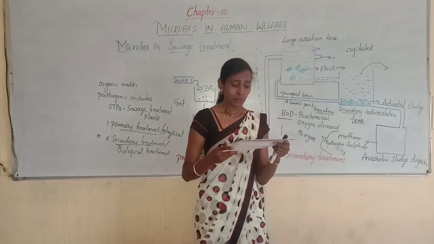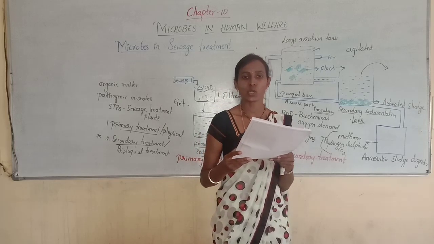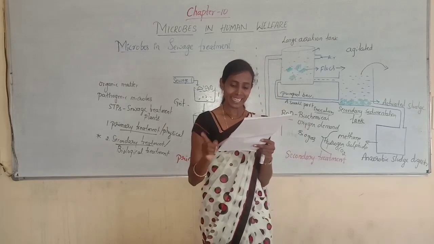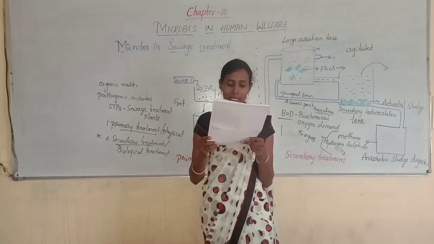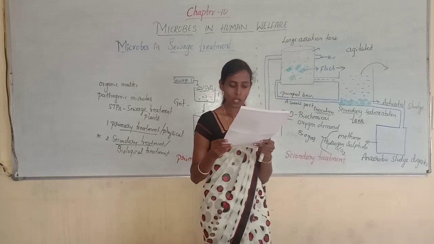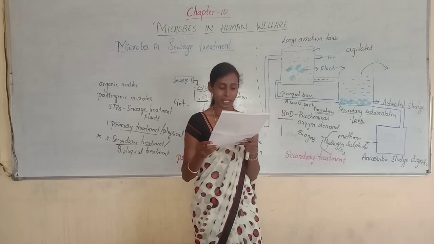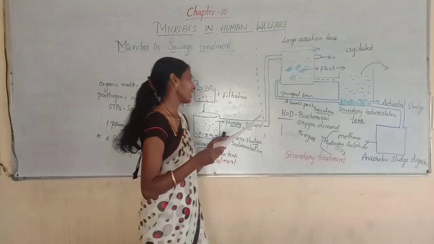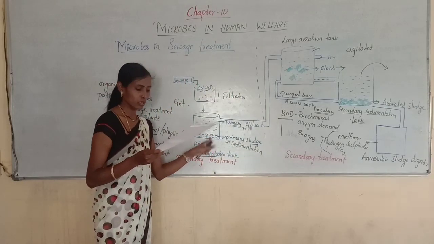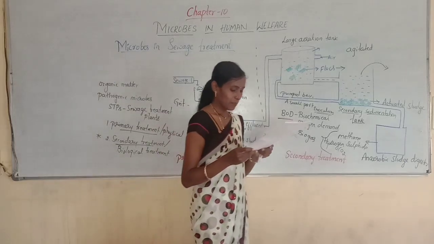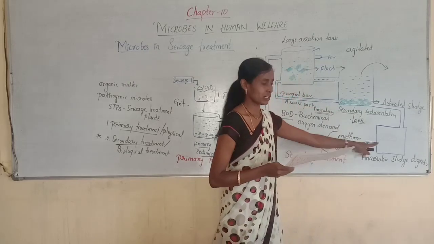And fourth question, which of the following in sewage treatment removes suspended solids? Option A, primary treatment. Option B, secondary treatment. Option C, tertiary treatment. Option D, both A and B. So here we know that only in the first step, the physical step, the suspended particles are removed. So option A.